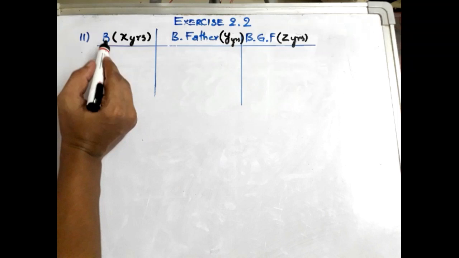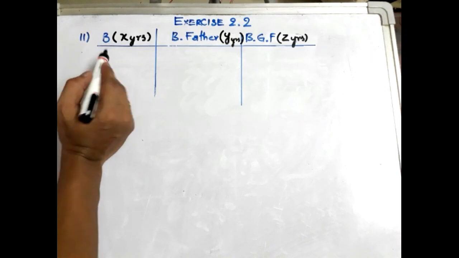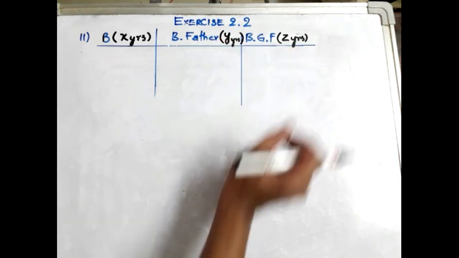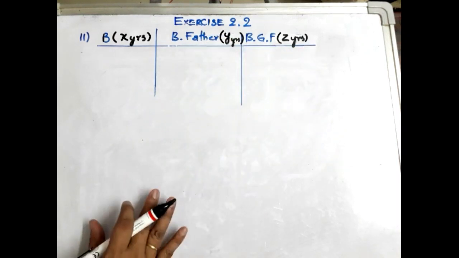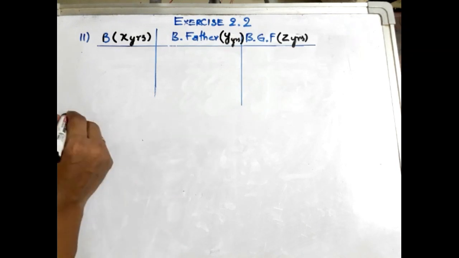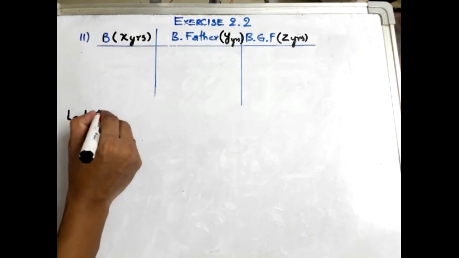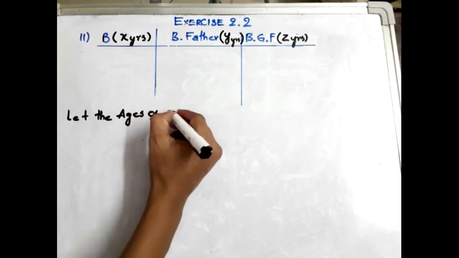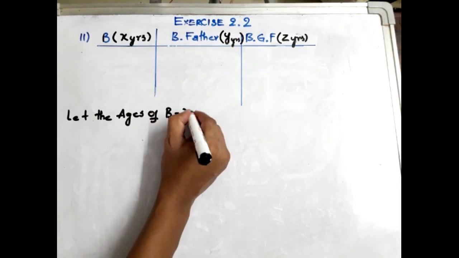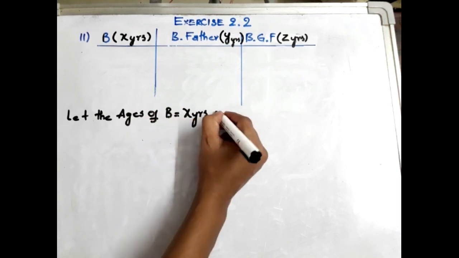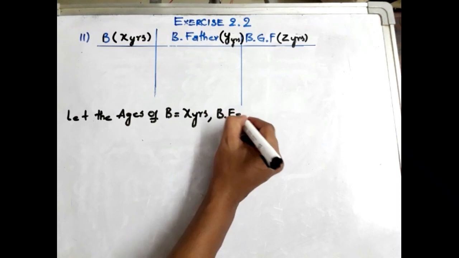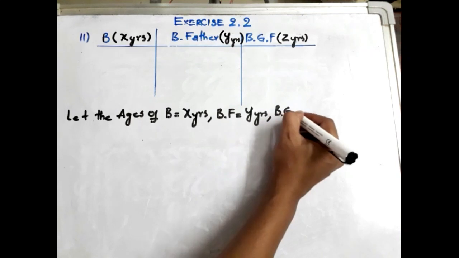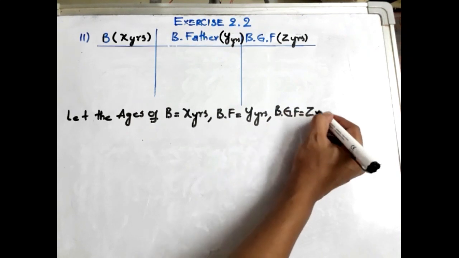So let the ages of Baicheng be X years, Baicheng's father Y years and Baicheng's grandfather Z years.